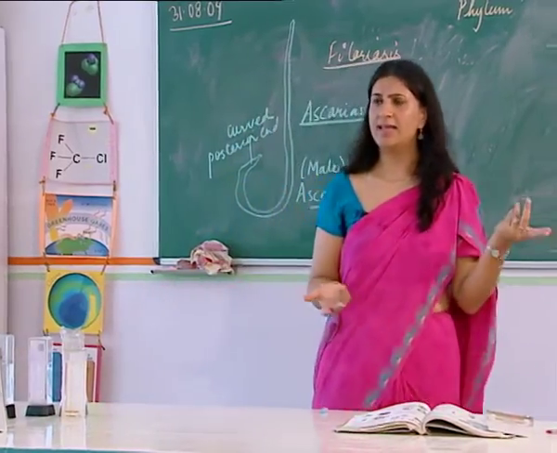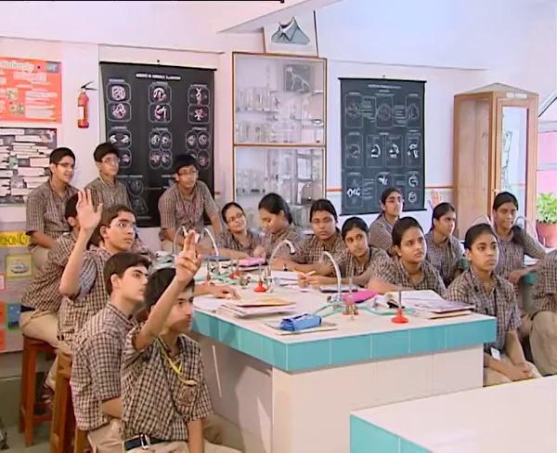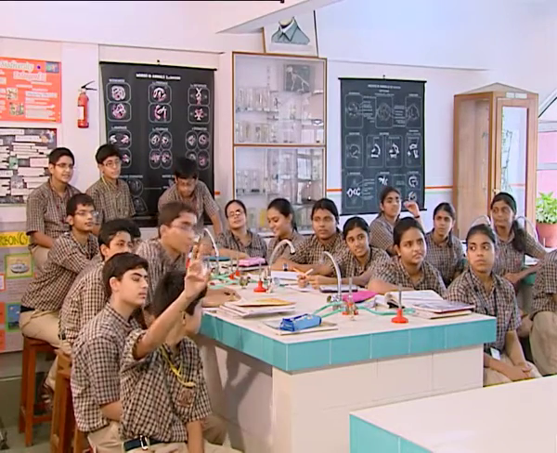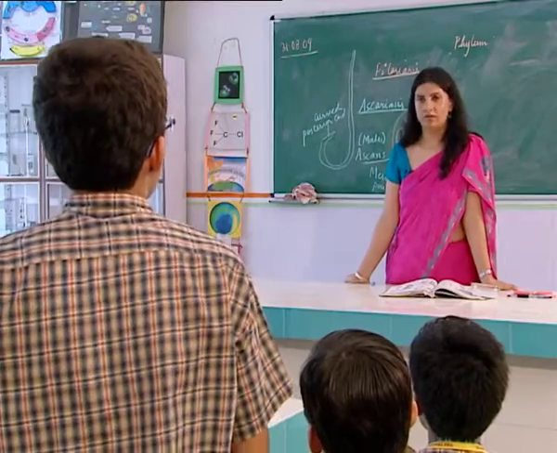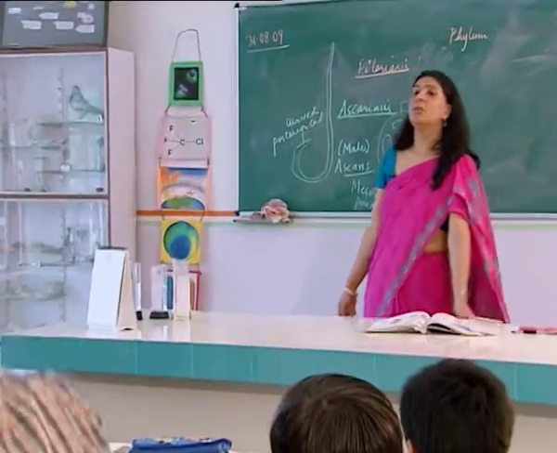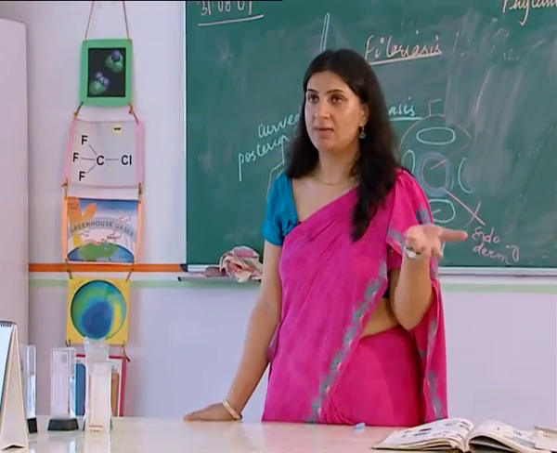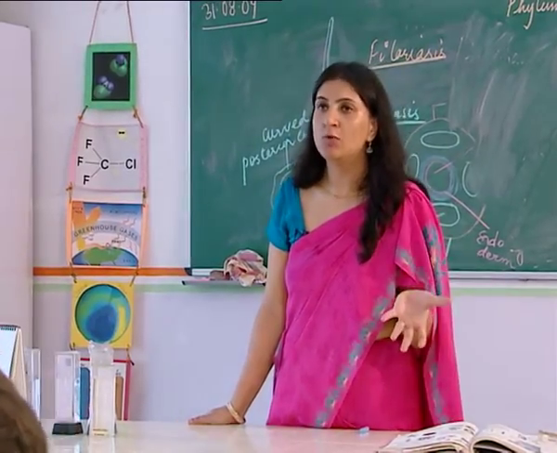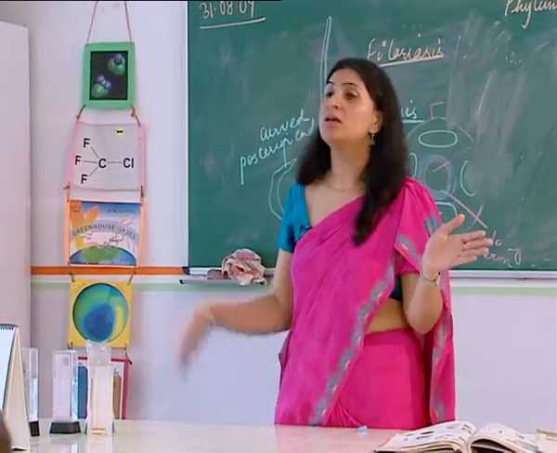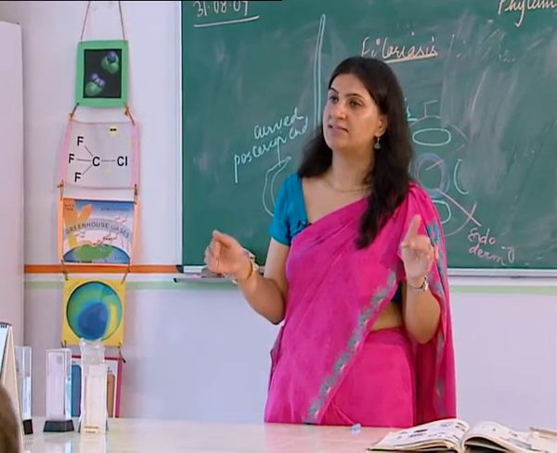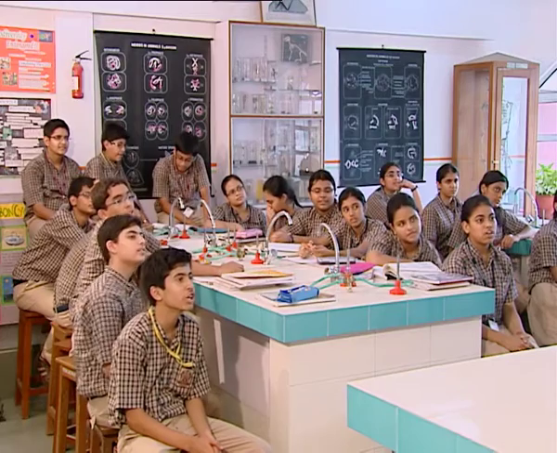Any example? Any example of a roundworm and a flatworm? Yes, Hardik? Platyhelminthes, that are the flatworms. Examples are liver fluke, and roundworms, Nematoda, they are Wuchereria. Very good, Wuchereria. And yes, and another one? And Ascaris. Very good. Sit down, please. When we are talking of flatworms, other than tapeworm, we have other examples like liver fluke and planaria, which belong to Platyhelminthes. When we are talking of roundworms, examples are Ascaris and Wuchereria bancrofti.